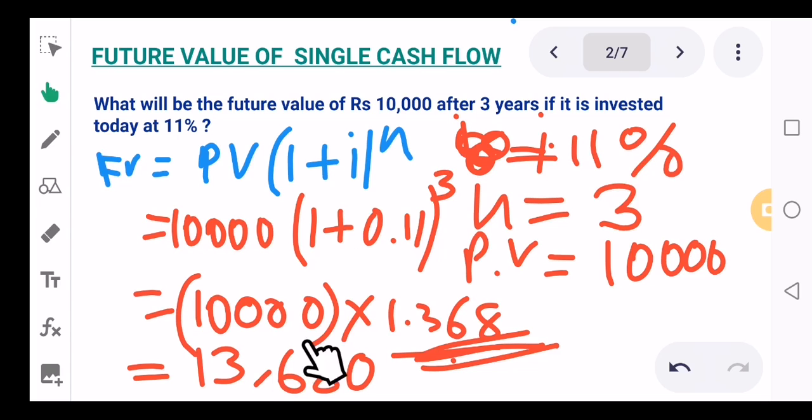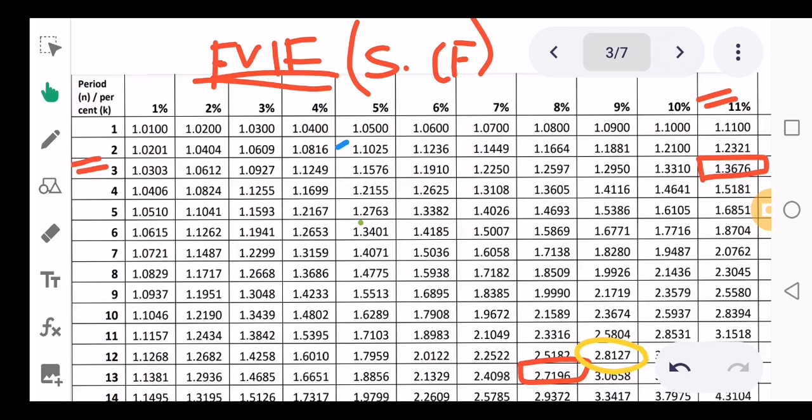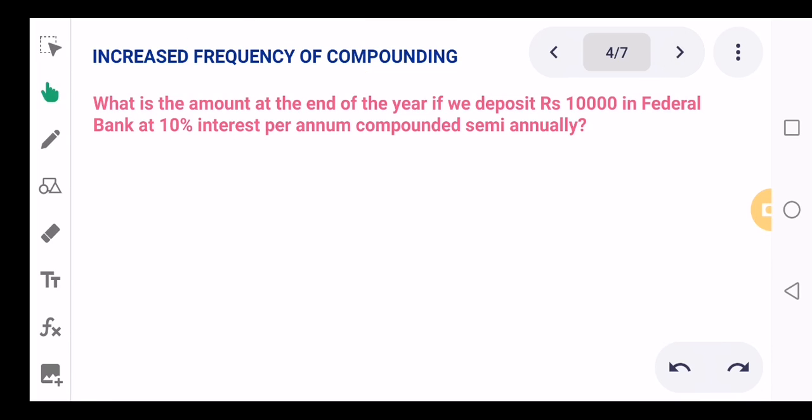That is how we can calculate this. So basically there are 2 methods. One, you can use a calculator. The other one is we can use the table. This table is called the future value interest factor. This is the short form, future value interest factor. Okay, now the next question is,